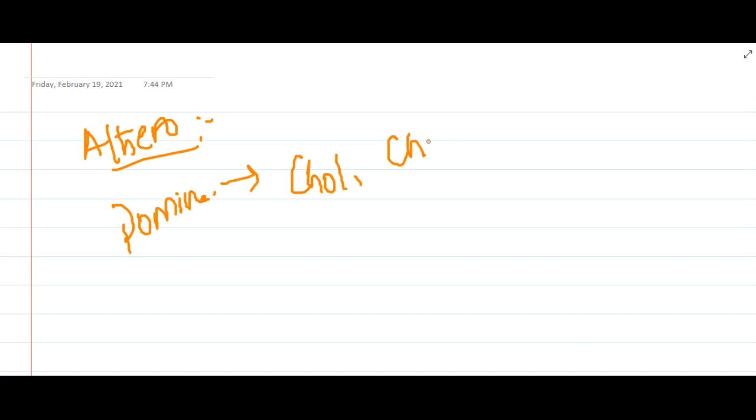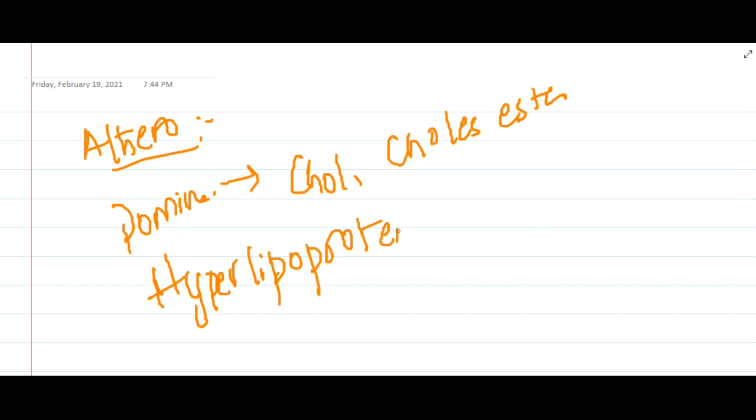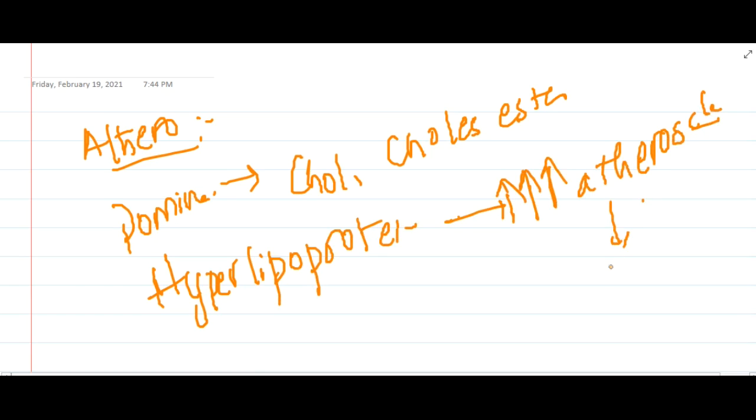Now in the atherosclerotic plaques, the dominant lipids are mainly cholesterol and cholesterol esters. If there are any genetic defects which lead to hyperlipoproteinemia, then in such cases there is increased predisposition to formation of atherosclerosis and to myocardial infarction even before 20 years of age.